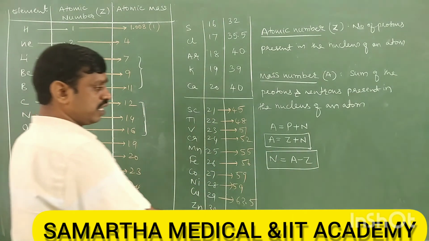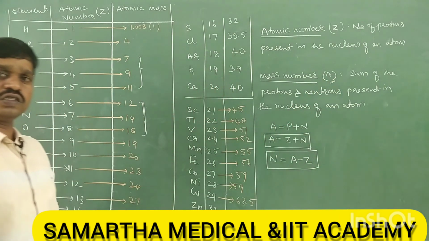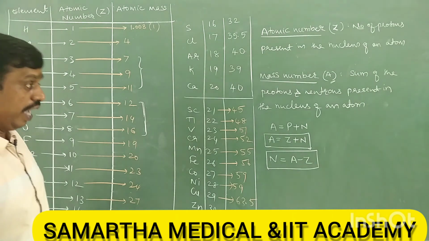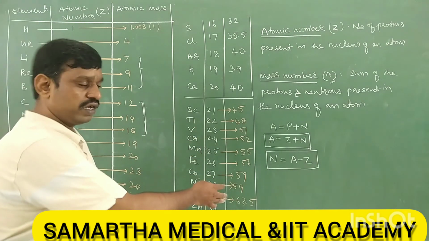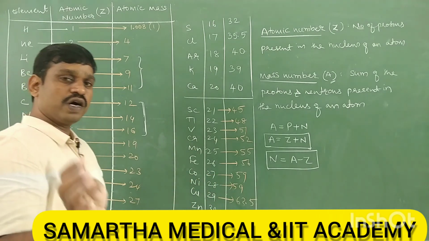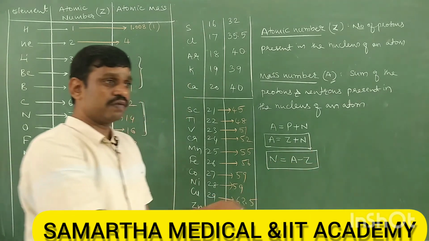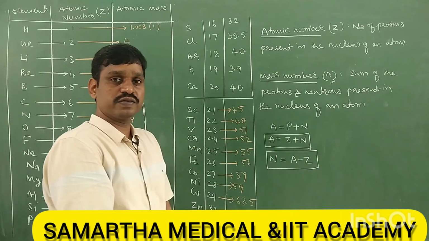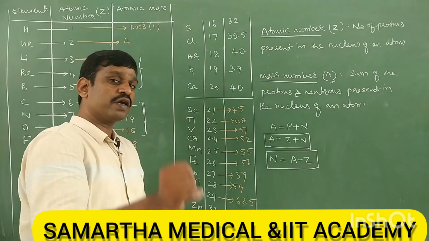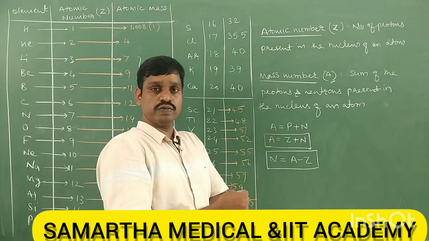So this is the mass number A. Then what is atomic mass? Are both the same? No. We have already studied atomic mass. It is a relative value and has no unit. If atomic mass is expressed in grams, it is called gram atomic mass. We have compared the atomic mass with 1 AMU.